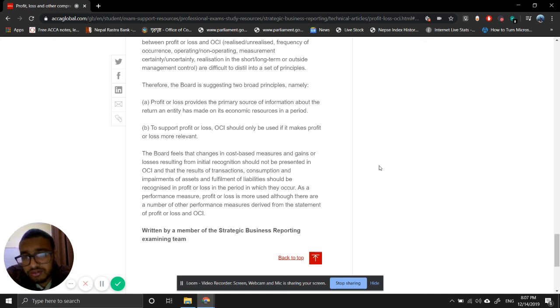But they are not defined in the IFRS standards, so IFRS does not require which other performance measures to disclose. So it's kind of a bit hard. Okay, so yeah, it's always been a controversy.